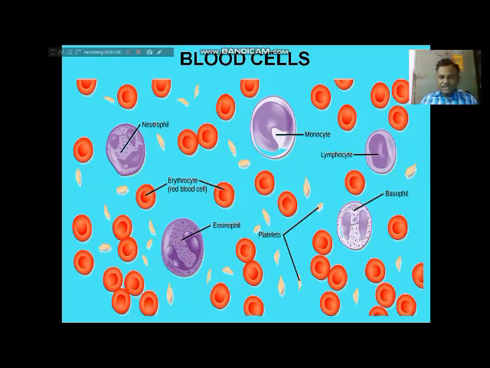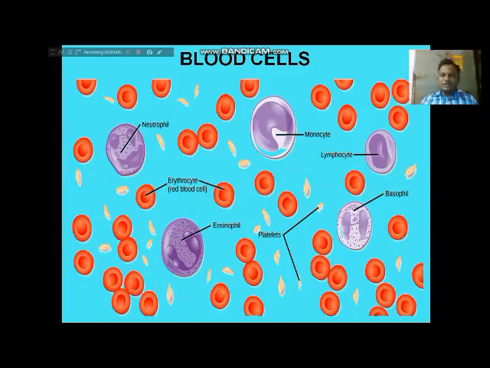Now I think you understand what red blood cells are. Red blood cells are also known as erythrocytes. They are produced in the bone marrow. The lifespan of red blood cells is 120 days. Red blood cells do not have any nucleus, and they are red in color due to the presence of hemoglobin pigment. Okay, now we are going to the second one, that is leukocytes.